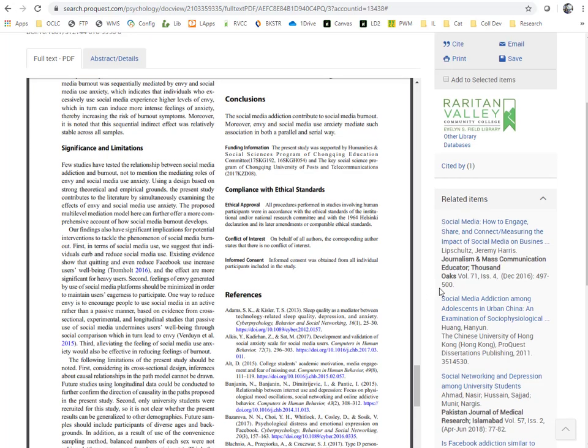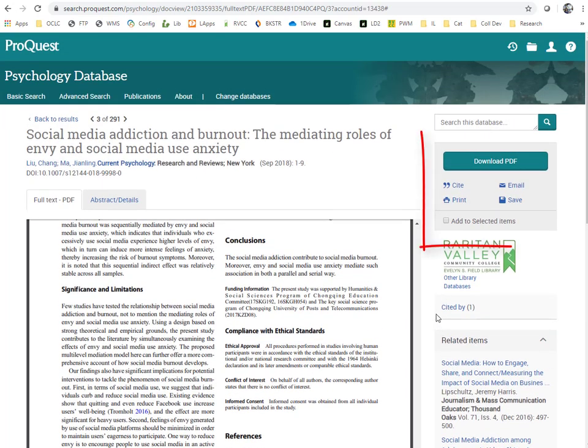Before we leave this page, notice the tools at the top that can help you keep track of your research, like citations, emailing it to yourself, or saving to Google Drive or Microsoft OneDrive. If you want to save the URL to this article, do not take it from the browser bar. Instead, take it from the citation.